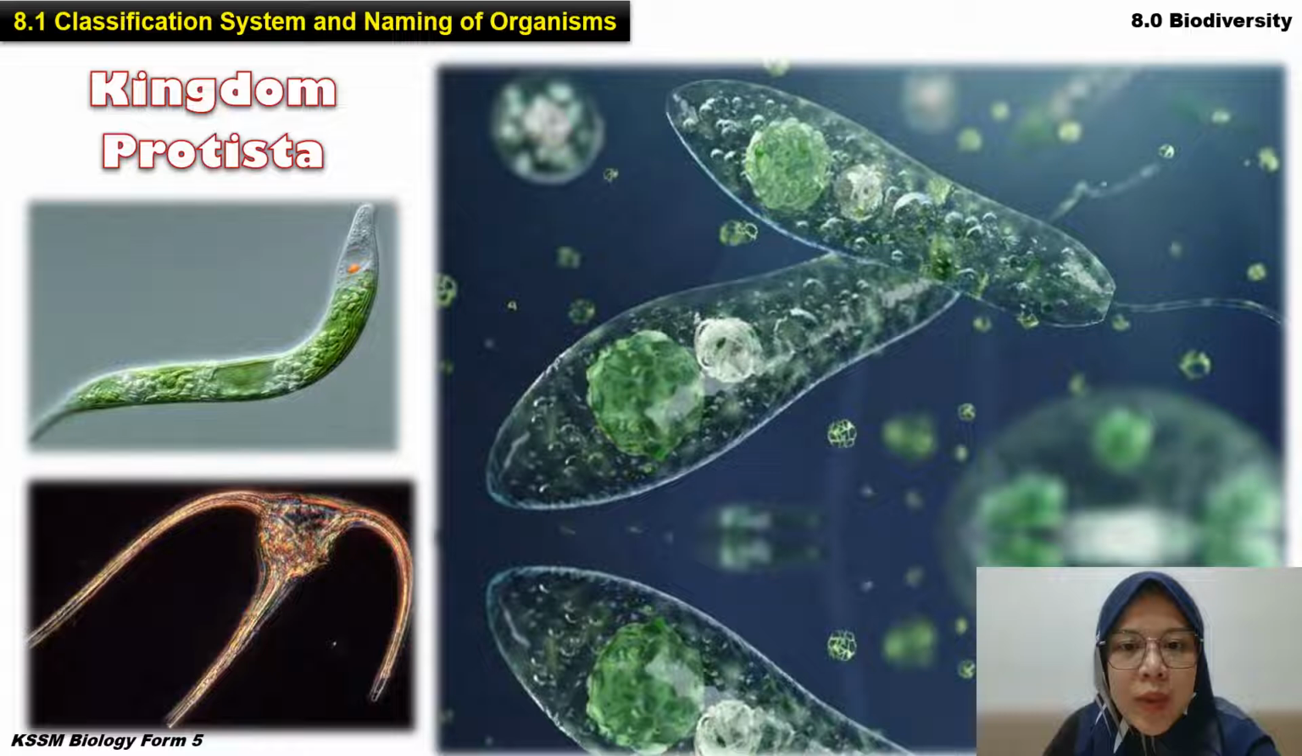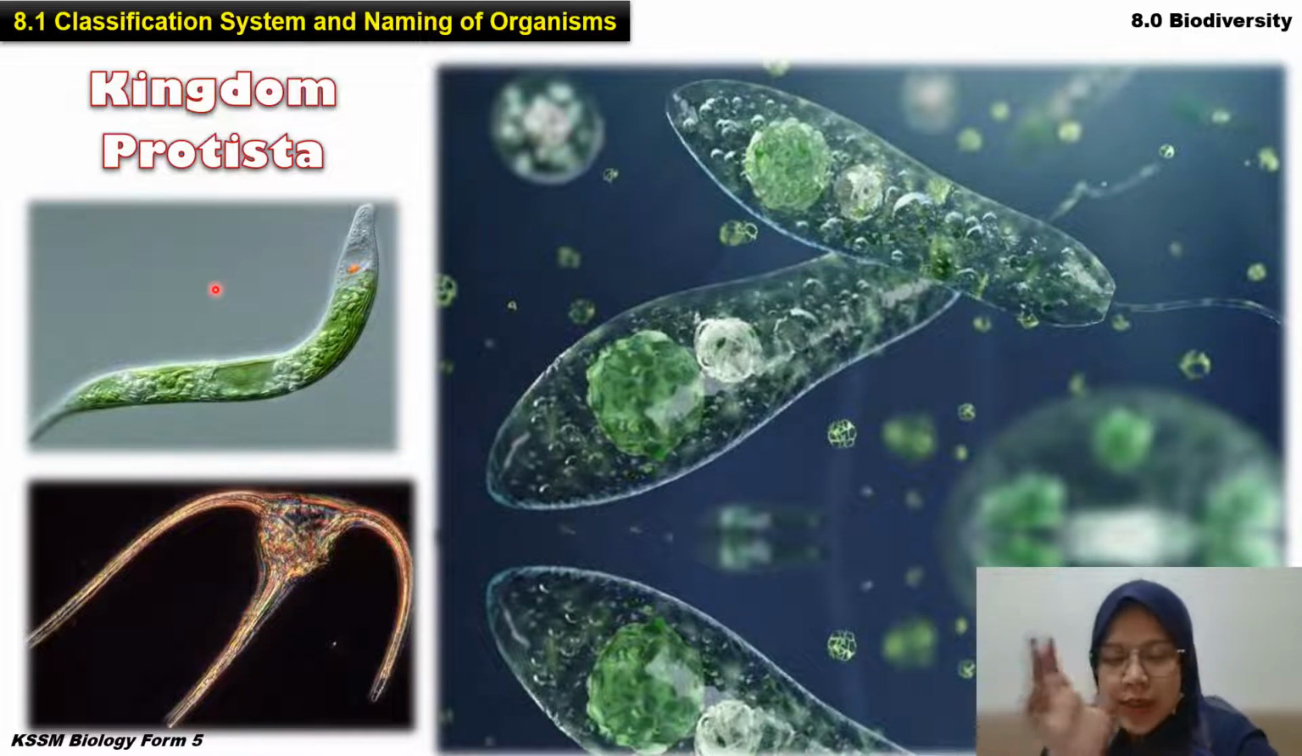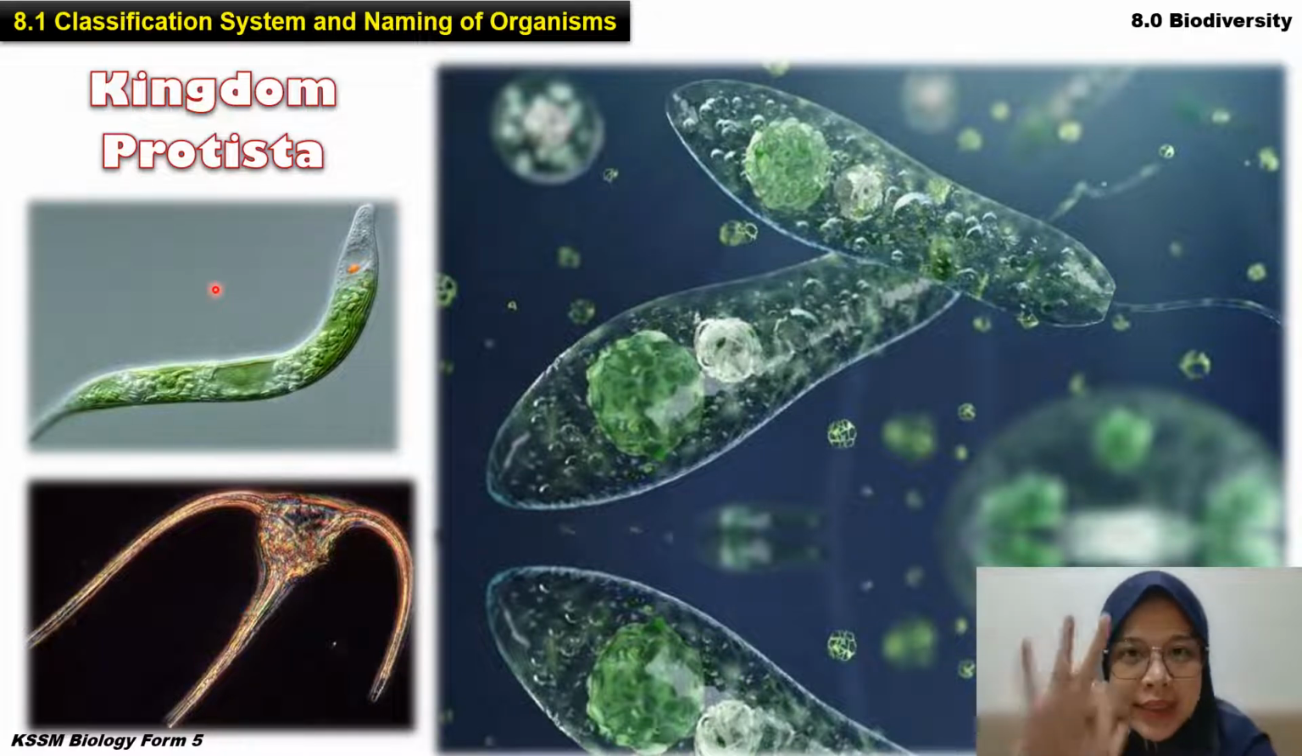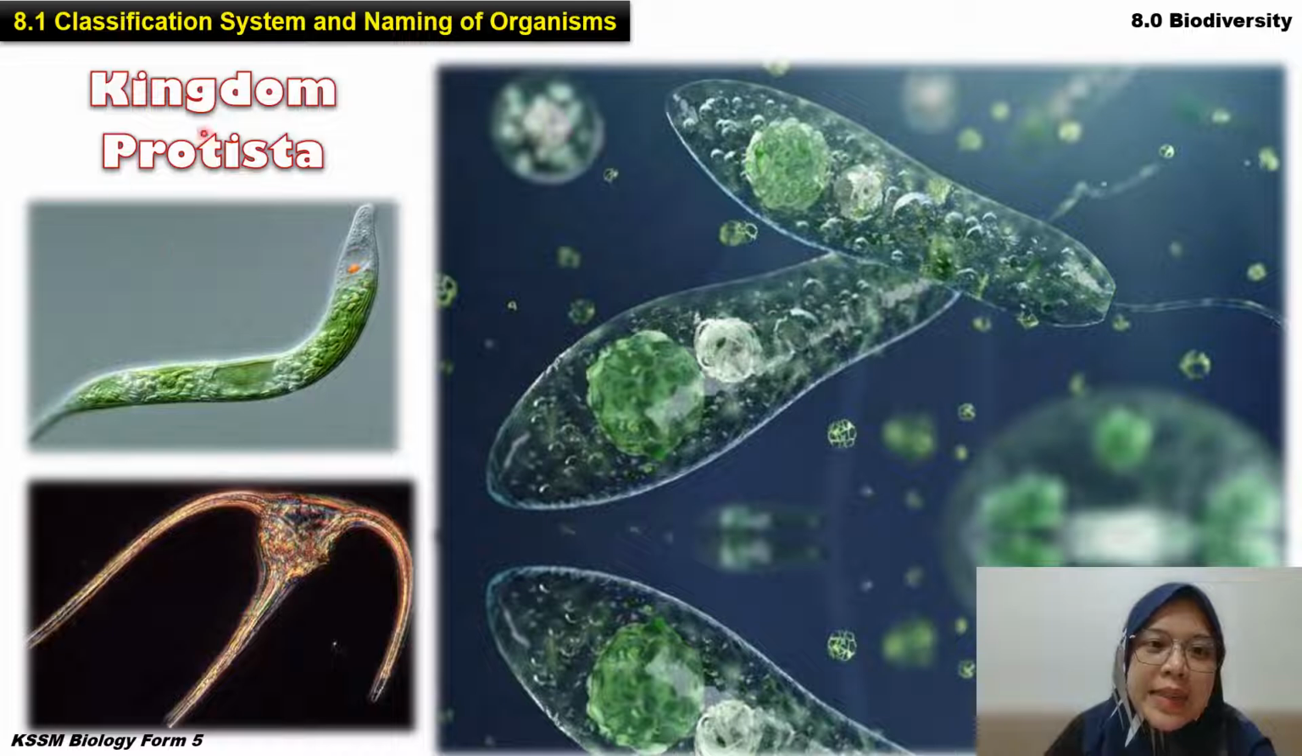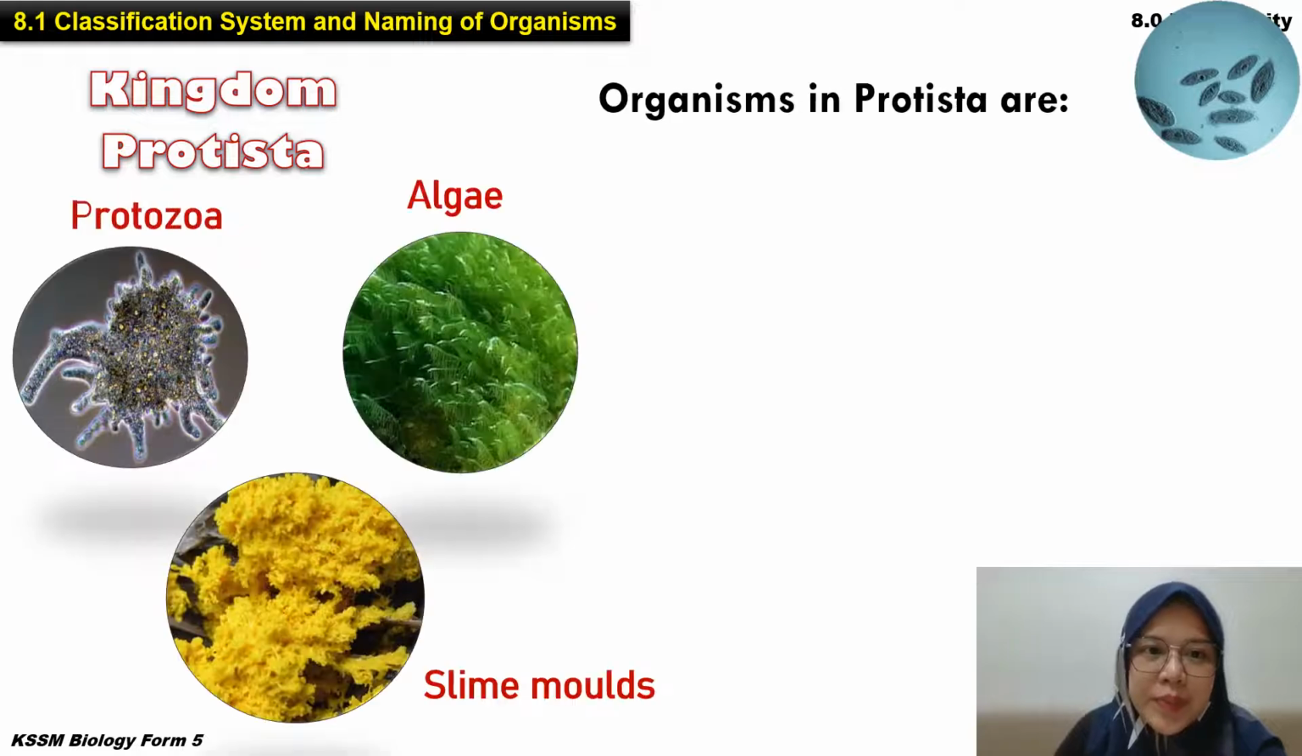Okay, next. These are example for the kingdom Eubacteria. Now we go to the third kingdom. Third kingdom is kingdom Protista. So these are the example for the kingdom Protista, di mana this unicellular dia lebih advanced. Lebih modern sikit lah, lebih advanced, right? So example is protozoa, algae, and also slime mold.